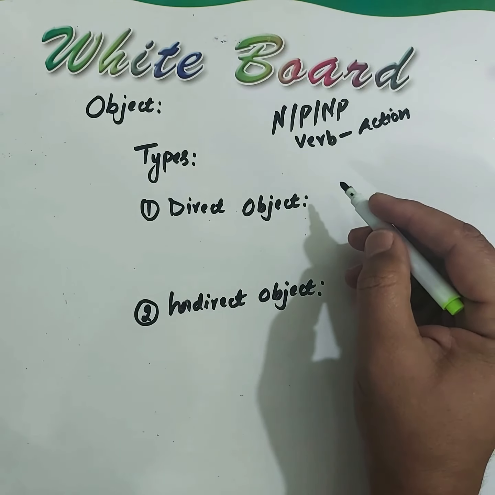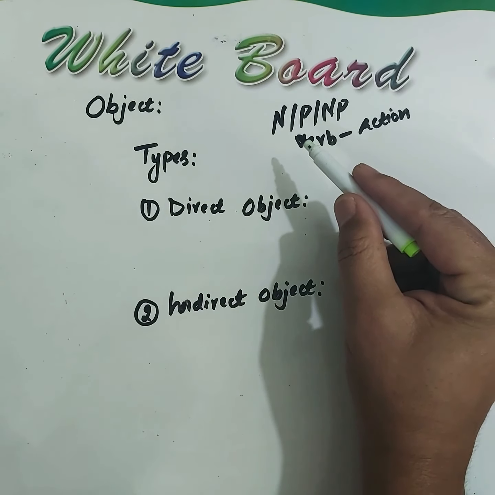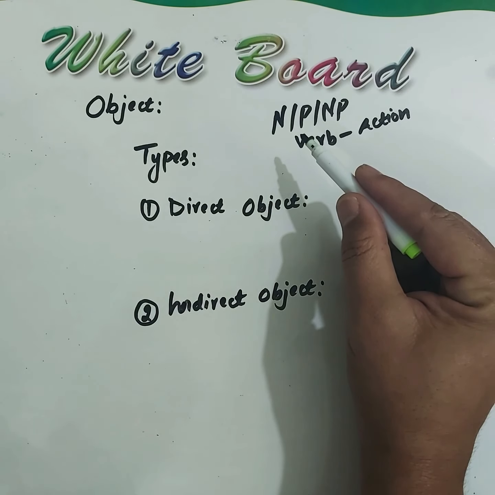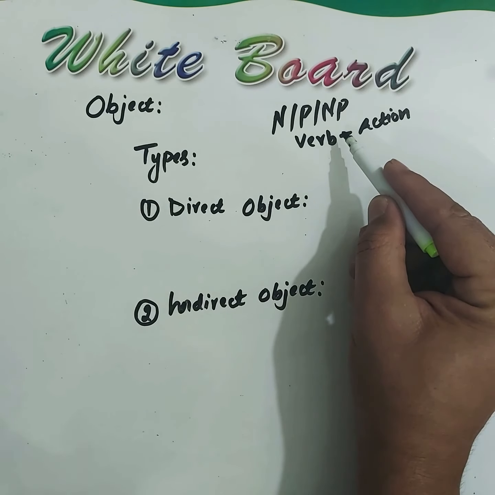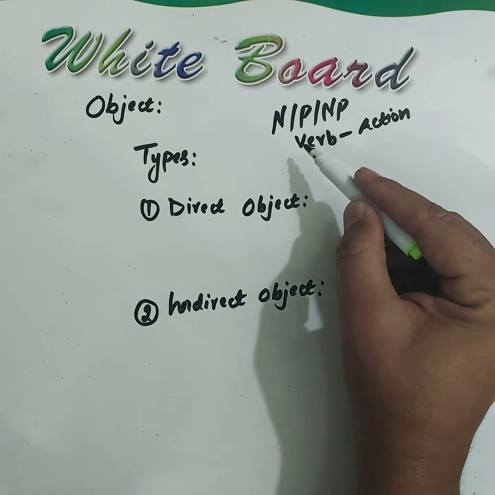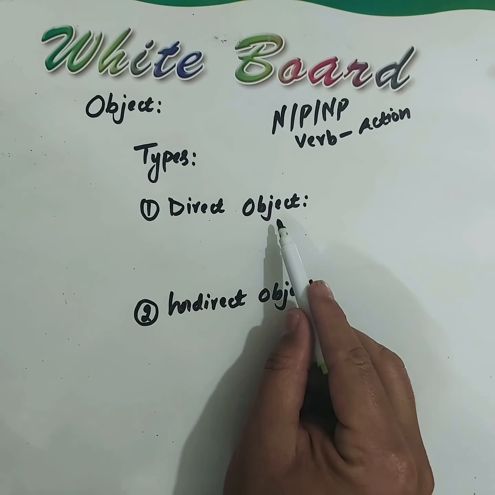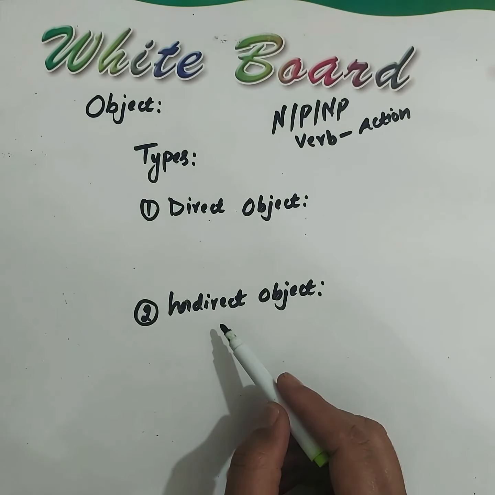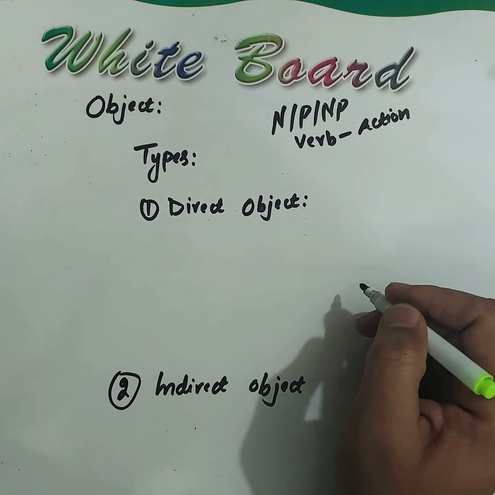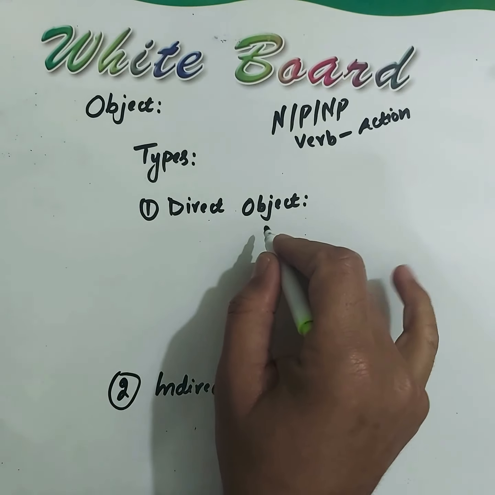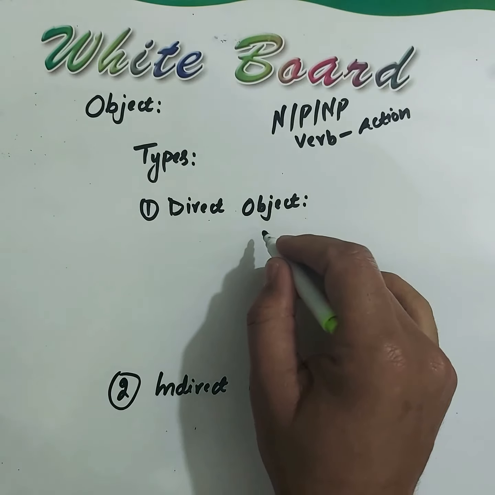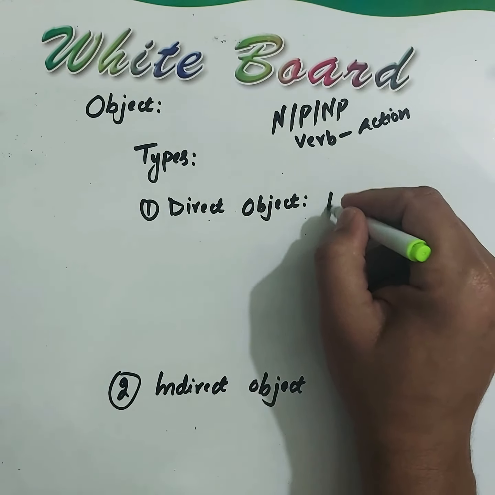Again, students, I will define it. An object is a noun, a pronoun, or a noun phrase on which a verb performs an action. Students, it has two major types: direct object and indirect object. Direct object is the recipient of an action.